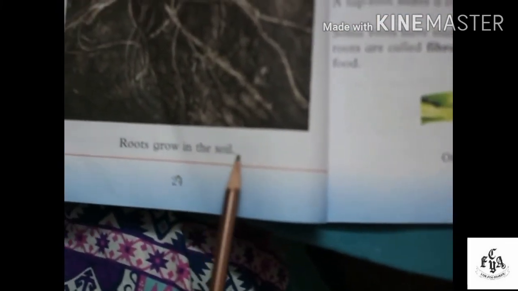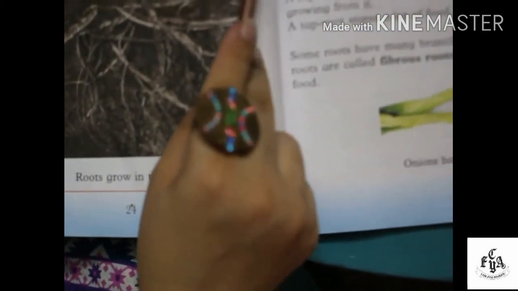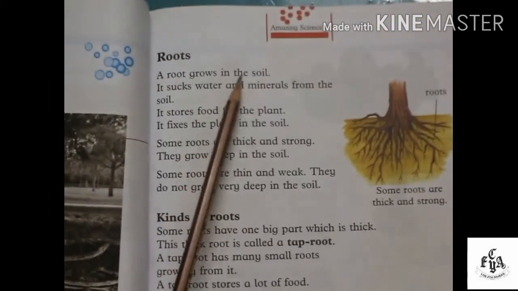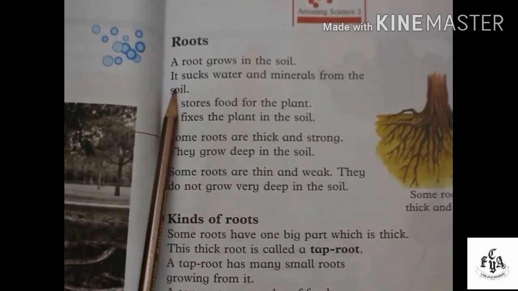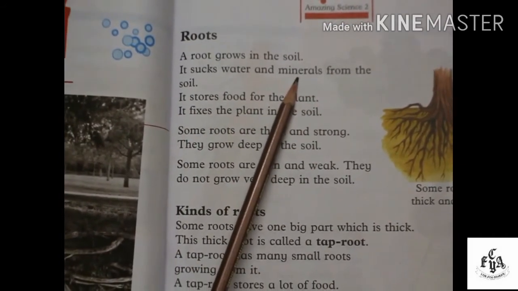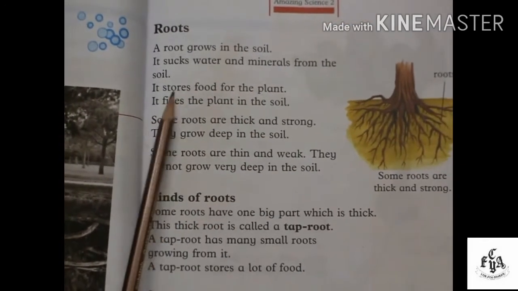Today we will do the reading of Unit 4, Roots. Roots grow in the soil. A root grows in the soil. It sucks water and minerals from the soil. Minerals are nutrients which plants need for their growth.